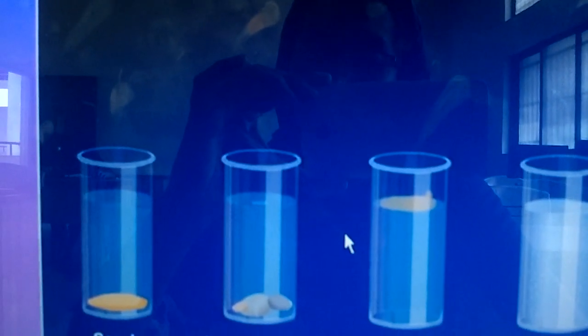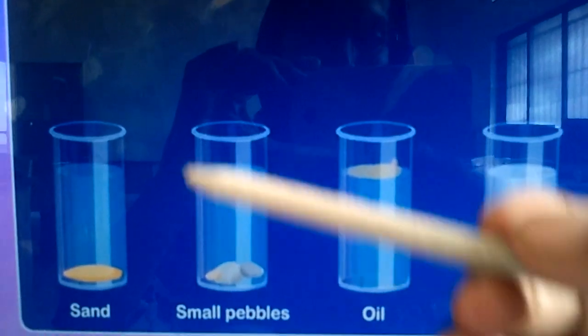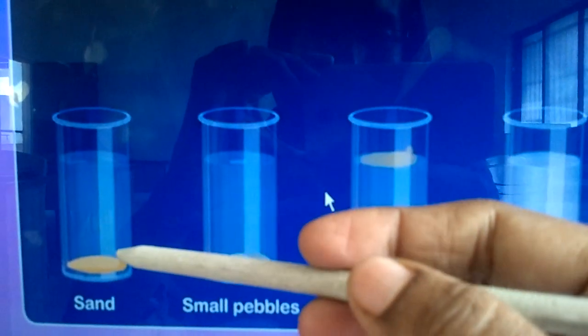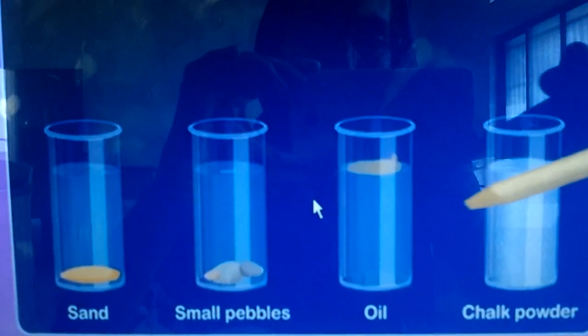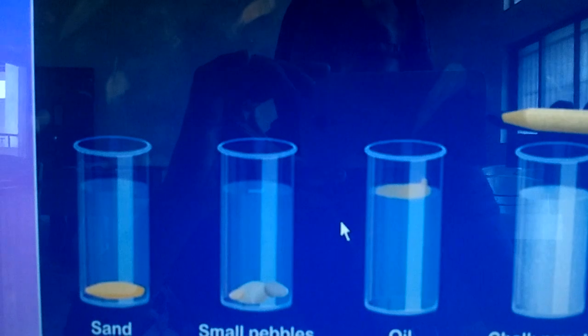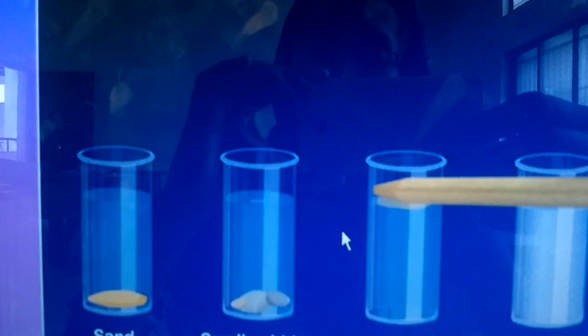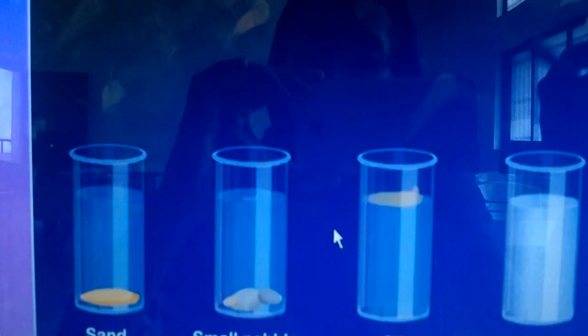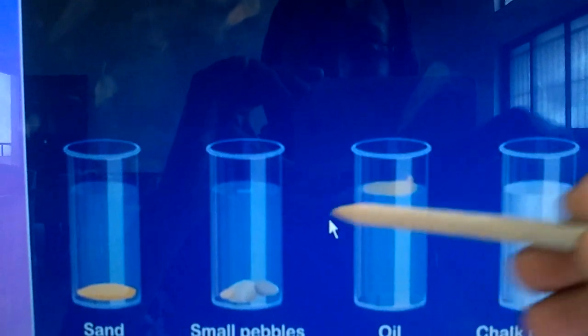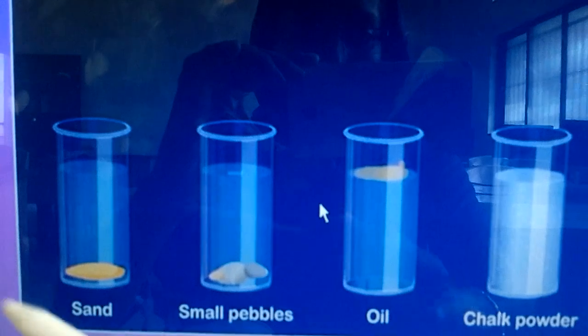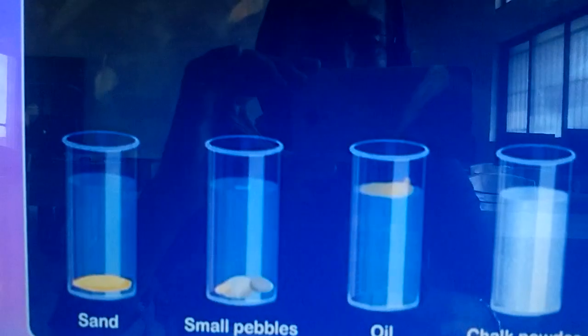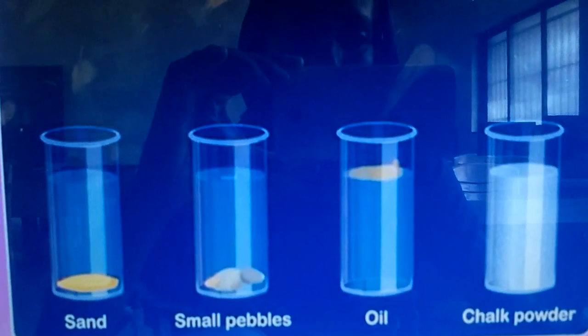We find that these substances do not mix in water. In the first glass the sand, in the next glass small pebbles, then oil and the chalk powder. They are not mixed in water. If you stir also, they won't mix in water.